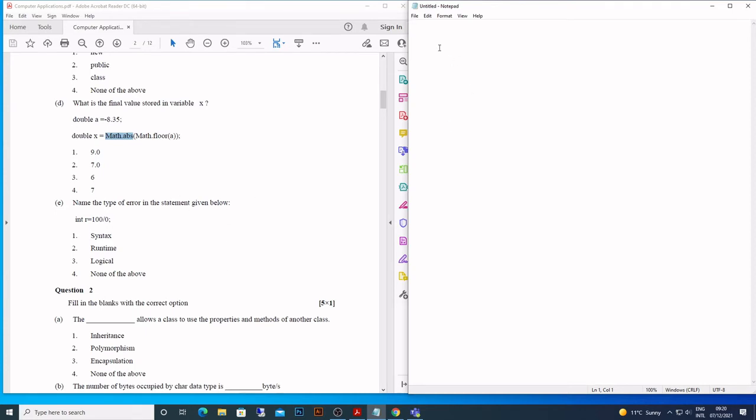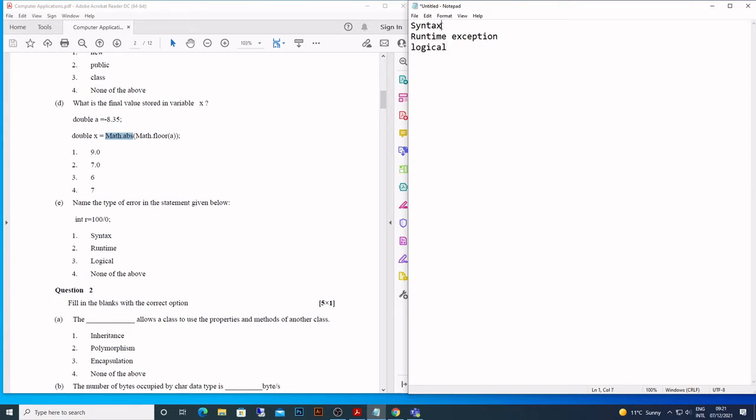Right, so now we come to this E. Name the type of error in the statement given below. Okay, so how many types of error do we have? Syntax. Okay, then we have runtime, which is also known as an exception. And then we have logical.